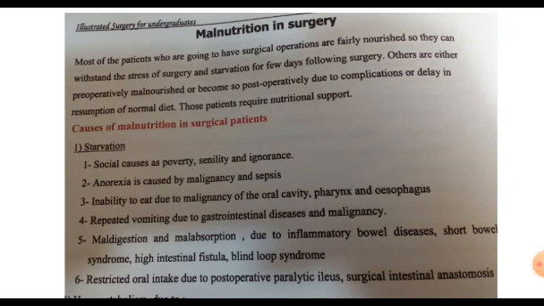Inflammatory bowel disease affects the nutrition by decreasing the effective absorption of the small intestine, and after operations, most of the inflammatory bowel disease patients, like Crohn's disease, have multiple operations with removal of parts of the intestine, resection of these parts, leading to shortening of the intestines. It's called short bowel syndrome. Short bowel syndrome decreases the effective absorptive power of the small intestine, leading to malabsorption and malnutrition.